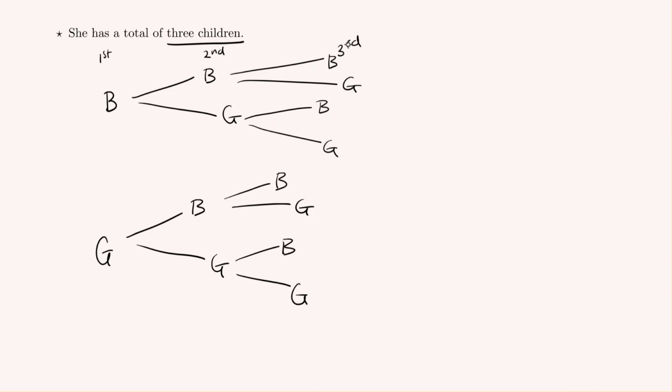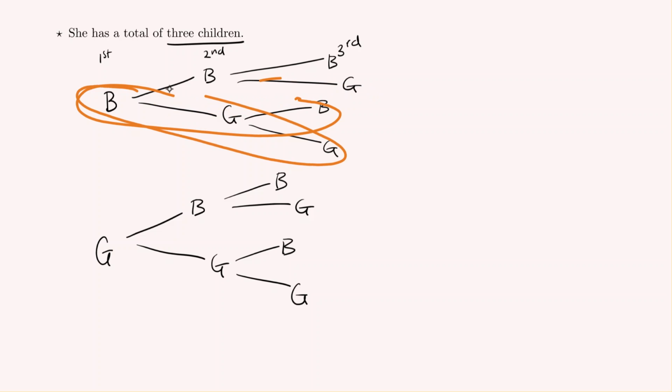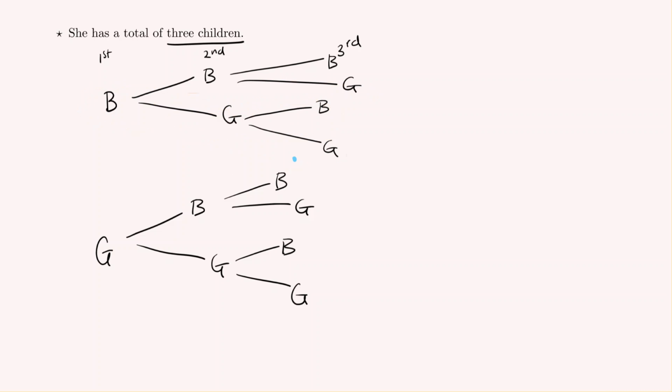So let's count the total number of outcomes. 1, 2, 3, 4, 5, 6, 7, 8. So there are 8 possible outcomes.